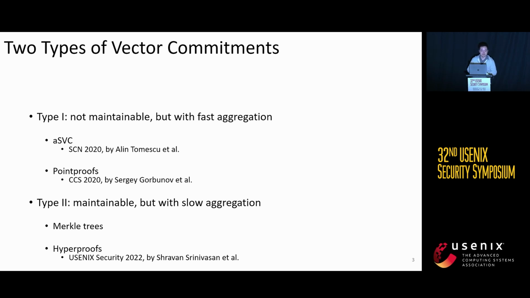Type 2 is maintainable, but with slow aggregation. In this type, we have Merkle trees, as I said before, and Hyperproofs, which is also a tree-structured commitment, but they use inner product arguments to do the aggregation, which is not very practical.